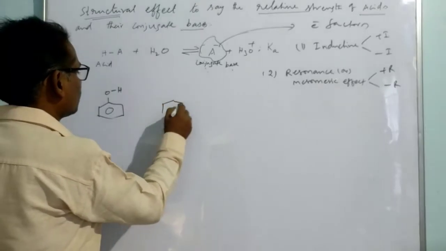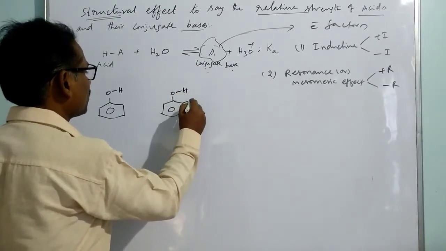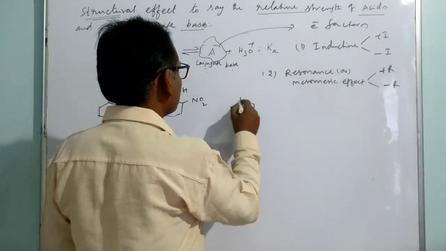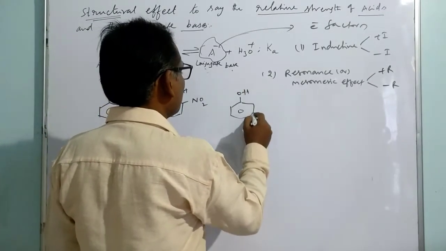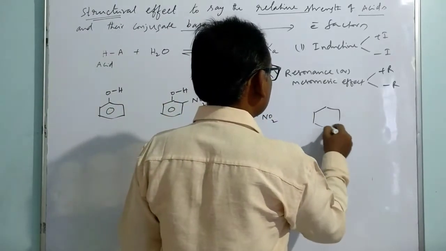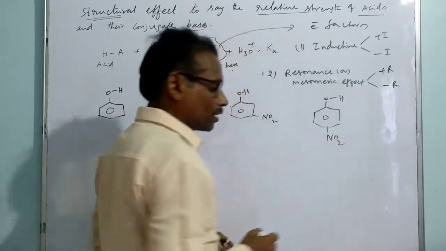Let me take different substituted compounds. Let me substitute with NO2 at the ortho position. Let me take one more compound where substitution happens at the meta position by the same nitro group. Let me take another example where NO2 substitution happens at the para position.